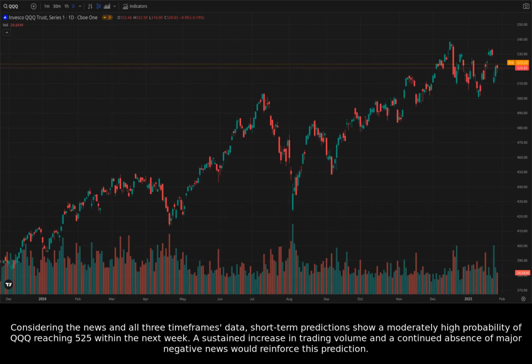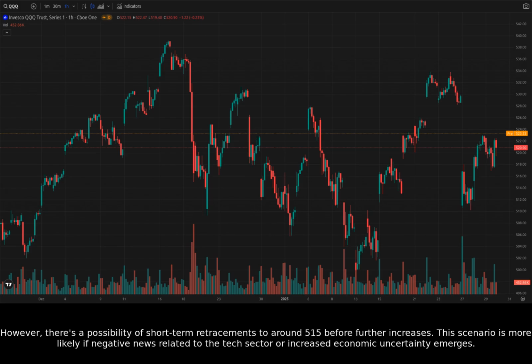Considering the news and all three timeframes of data, short-term predictions show a moderately high probability of QQQ reaching 525 within the next week. A sustained increase in trading volume and a continued absence of major negative news would reinforce this prediction. However, there's a possibility of short-term retracements to around 515 before further increases. This scenario is more likely if negative news related to the tech sector or increased economic uncertainty emerges.